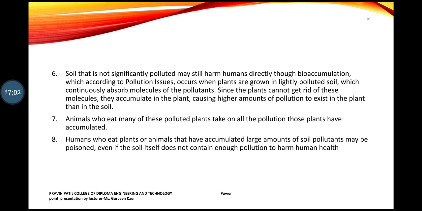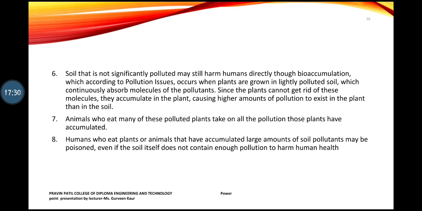Now, why did I read out this point? Because it is very important. Even soil which is very slightly polluted creates damage, because the chemicals still exist in the plants which grow there. So those chemicals are slowly consumed. When they are slowly consumed, it works like a slow poison, so certain care should be taken that this type of thing should not happen.